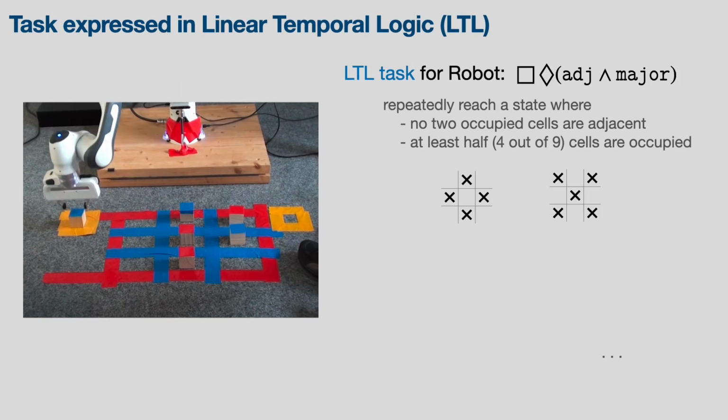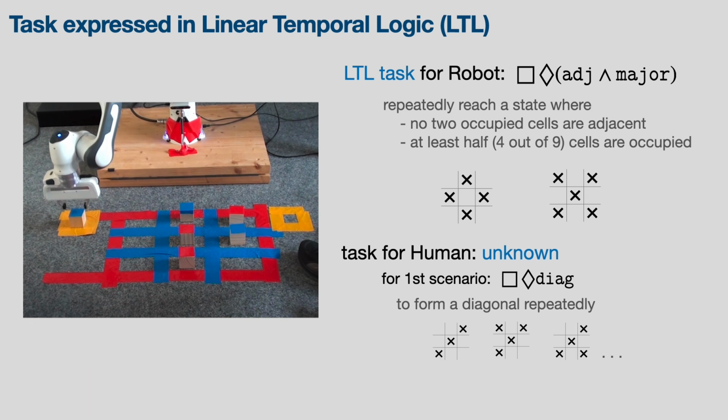And here we consider the following LTL task for the robot, which says to repeatedly reach a state where no two occupied cells are adjacent and at least half of the cells are occupied. So it means it needs to repeatedly reach one of the following two configurations, and the robot is not aware of the task of the human. And for the first scenario, the human wants to reach a state with one of the diagonals occupied.